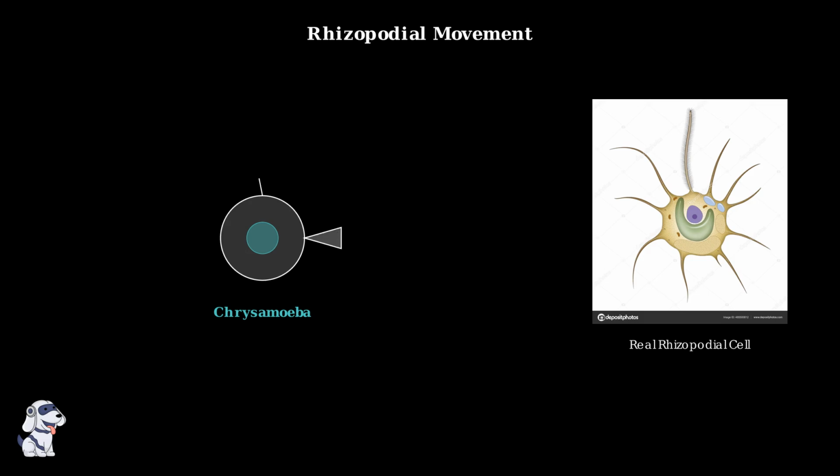Watch how pseudopodia extend outward from the cell body. The cell flows its cytoplasm into these projections, then pulls the rest of the cell forward. This creates a flowing, amoeba-like movement through the water. Now let's examine the second type of motile algae, which uses a completely different approach to movement.